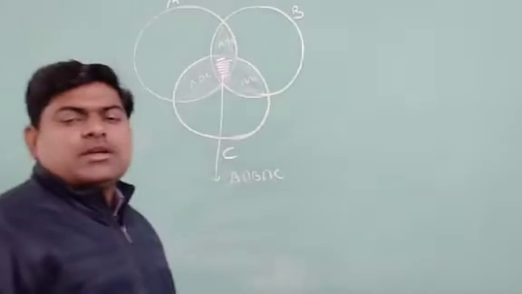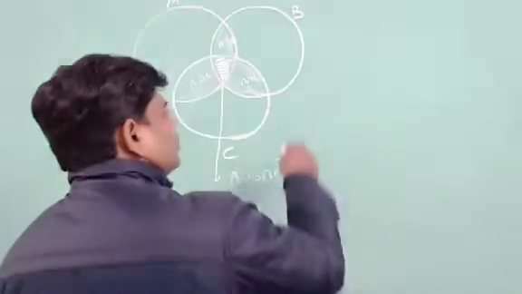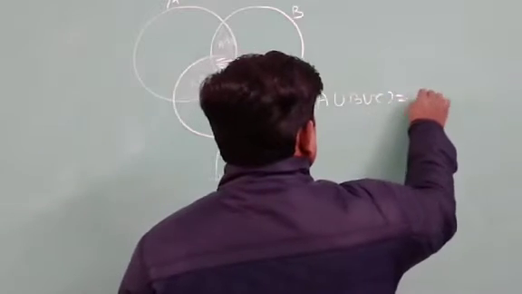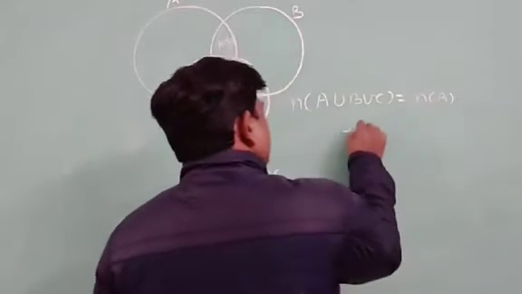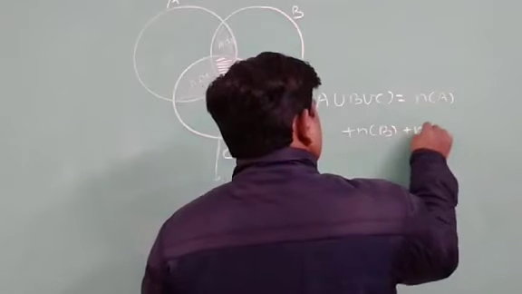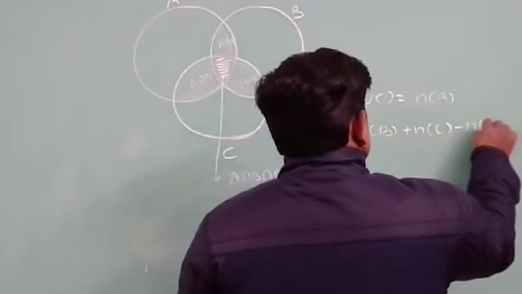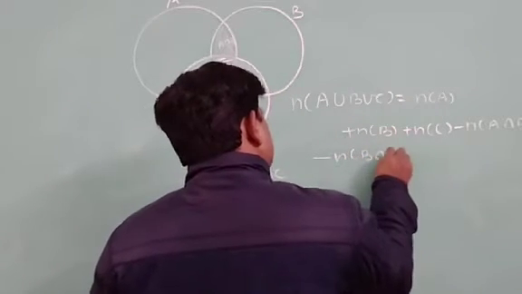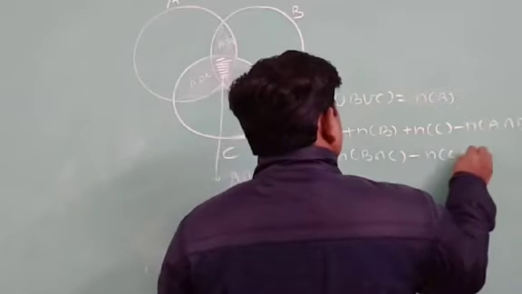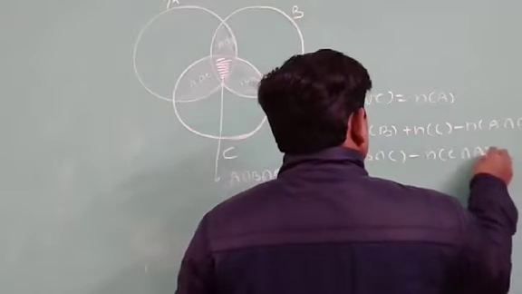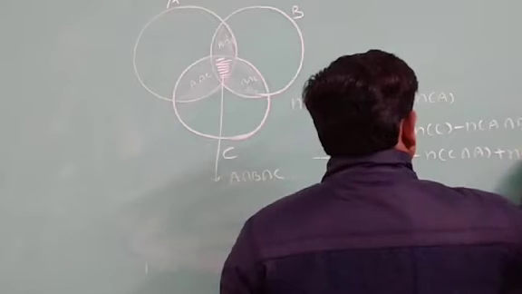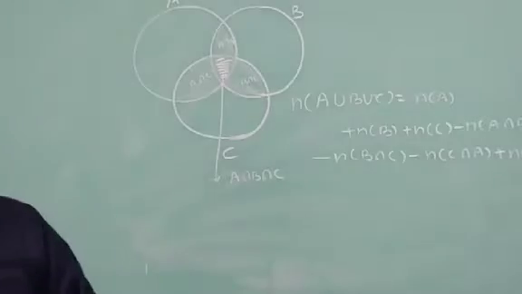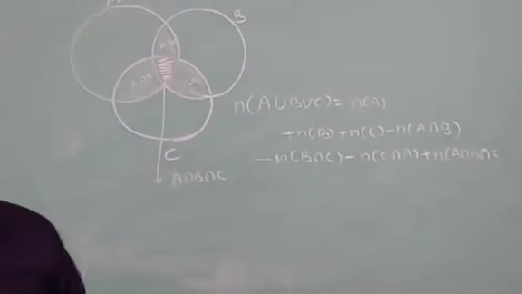And if you remember in class 11, that formula was there: cardinal number of A union B union C is equal to cardinal number of A plus cardinal number of B, minus A intersection B, minus B intersection C, minus C intersection A, and then plus A intersection B intersection C. These things were there in class 11.